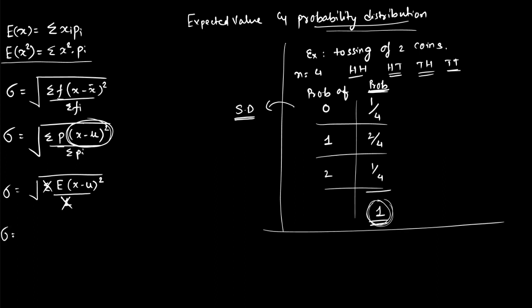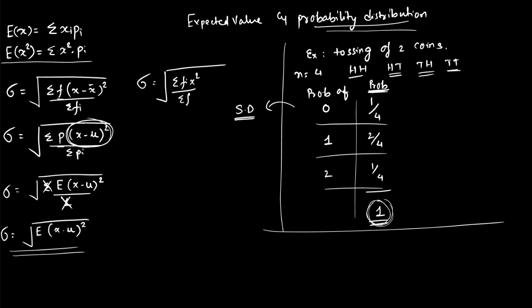So summarizing this, standard deviation will be the square root of the expected value of x minus x bar whole square. This will be our first formula for standard deviation. We can also summarize this. Another formula for standard deviation when the frequency is given is the square root of sigma fi x square upon sigma fi minus x bar whole square.